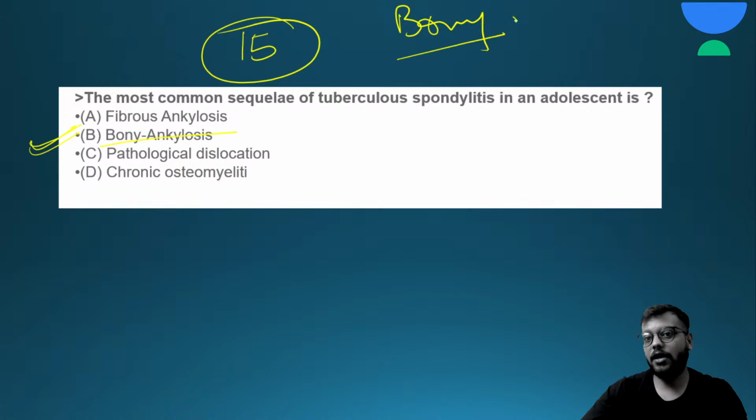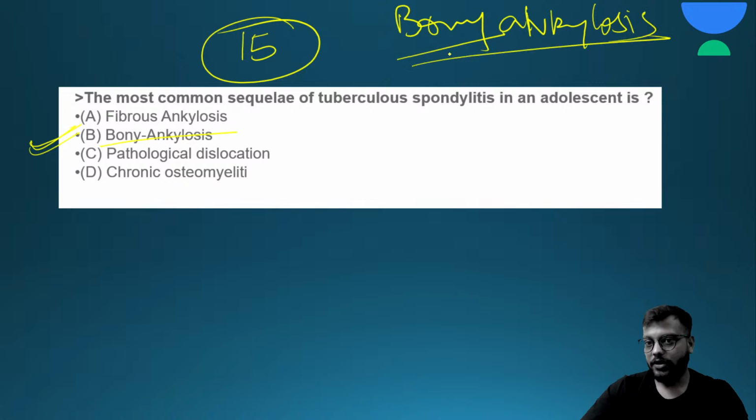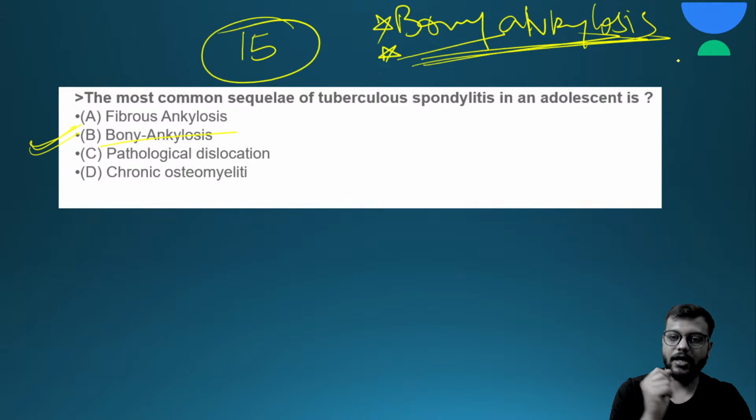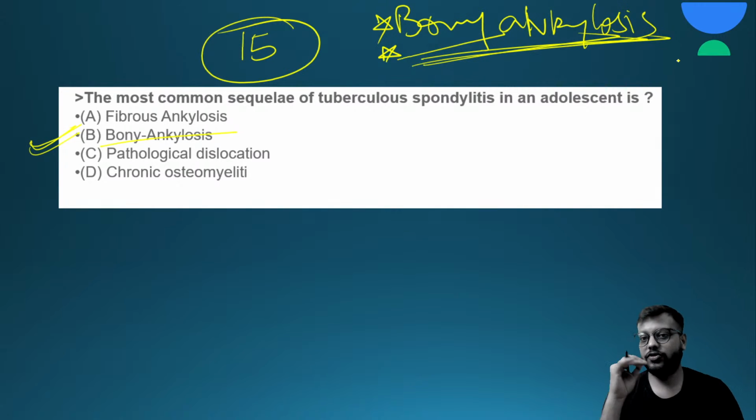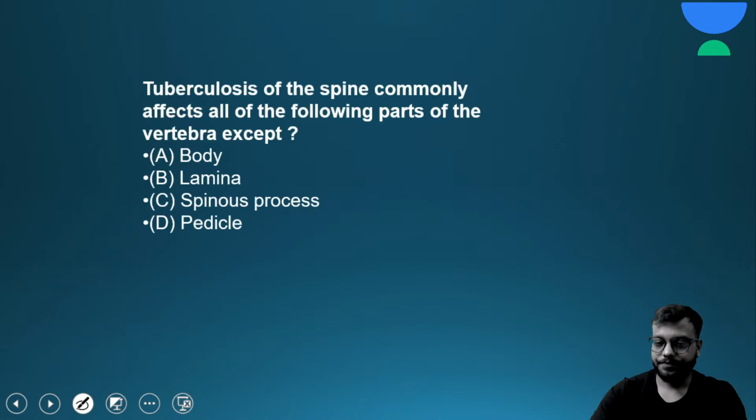The characteristic sequela of TB spine is bony ankylosis. Okay, remember this. Dislocation, fracture, all this keeps happening, but in an adolescent the most common is bony ankylosis. That means the joints will get fused with each other and it will look like a bone. Okay, there will be osteogenesis there, abnormal bone formation or calcification, bony ankylosis.